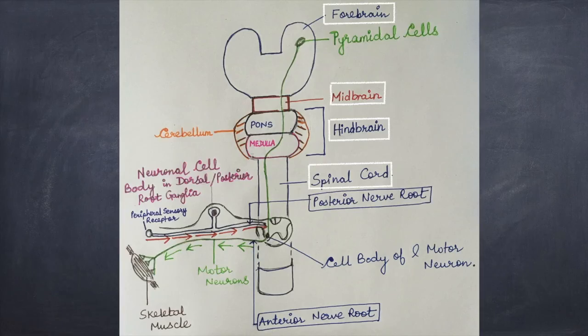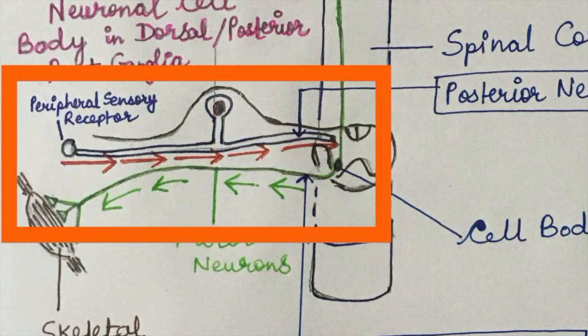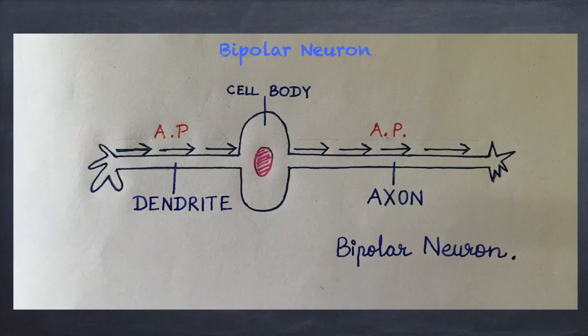This is the frontal view of the central nervous system. You can see the three parts of the brain: forebrain or prosencephalon, midbrain or mesencephalon, hindbrain or rhombencephalon, along with the spinal cord. Now let's focus on the pseudo-unipolar neuron. It brings information from the peripheral sensory receptors, represented by the red arrow, to the central nervous system. This information will be processed in the central nervous system and the motor command will be delivered, represented by the green arrow. This is a bipolar neuron.